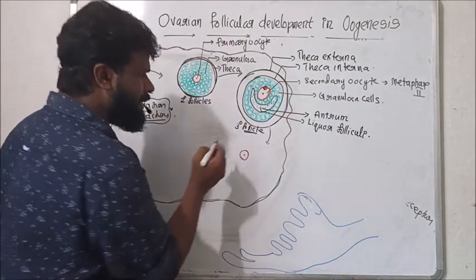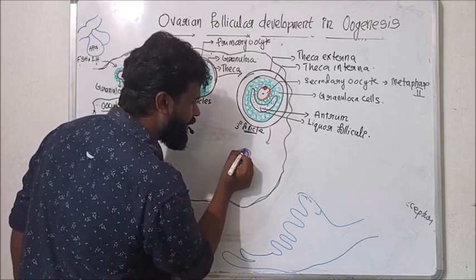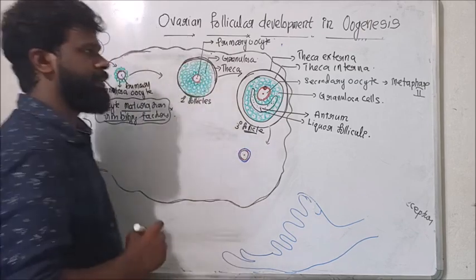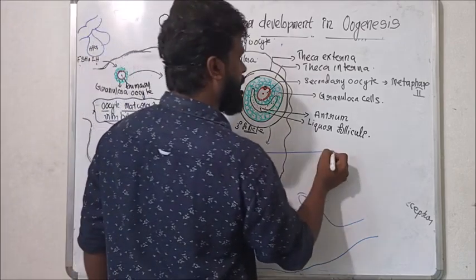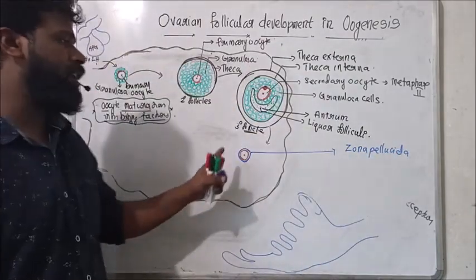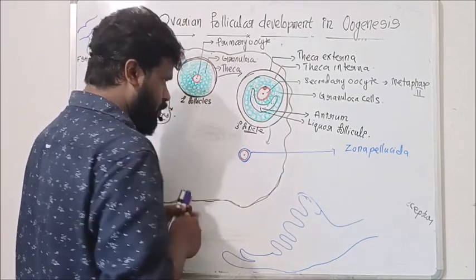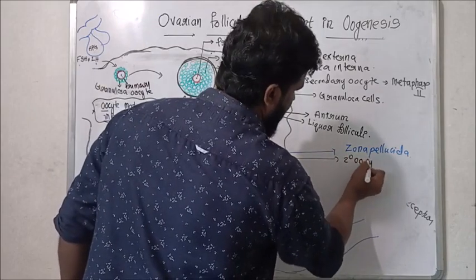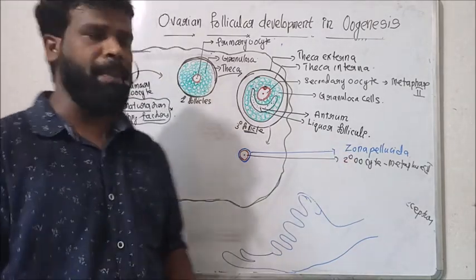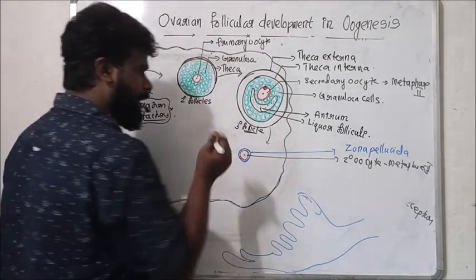And now here, this secondary oocyte produces a new membrane, a protein membrane. This newly formed protein membrane, or glycoprotein membrane, is called the zona pellucida. Now the cell is the secondary oocyte in metaphase 2, surrounded by the zona pellucida. The rest are the same, the granulosa cells.